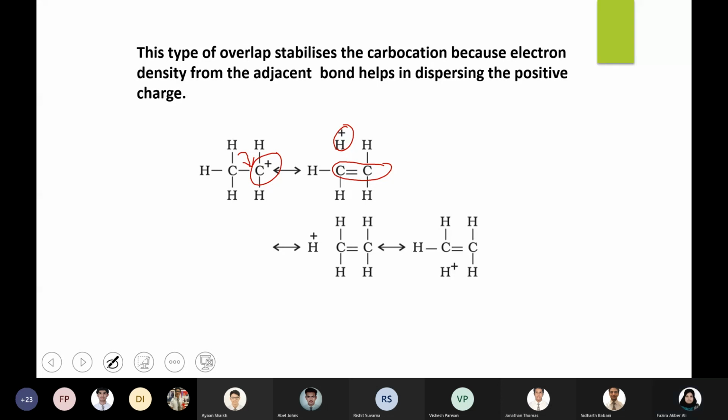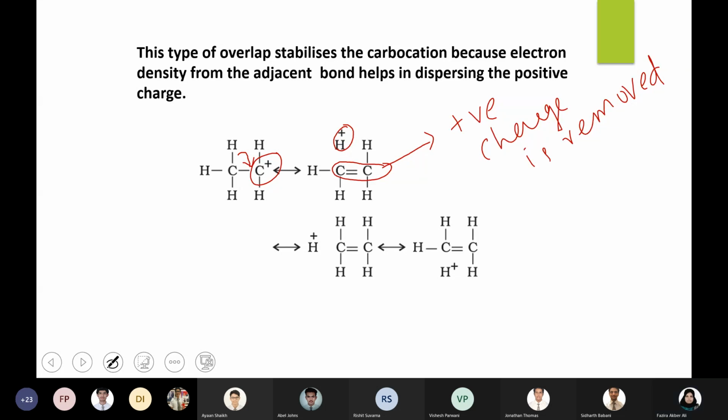charge. So this kind of stabilization is more effective than the inductive effect because here the positive charge has completely disappeared. The positive charge is completely removed from the carbocation.